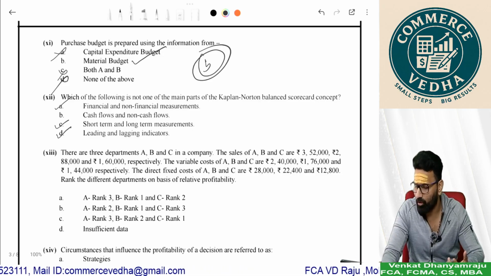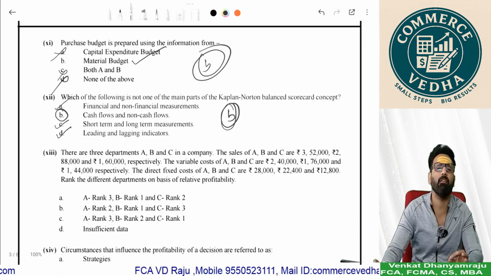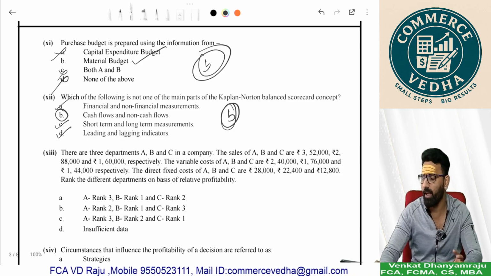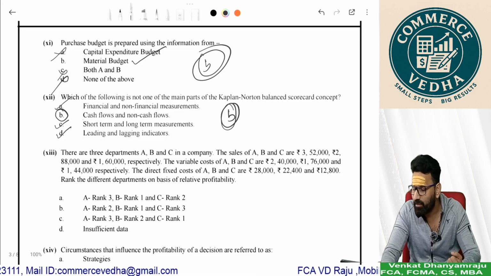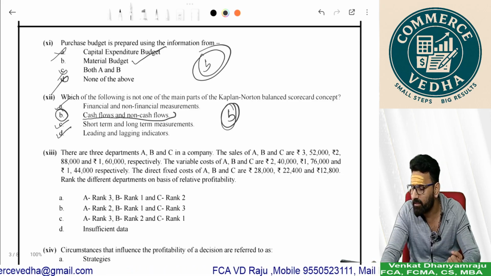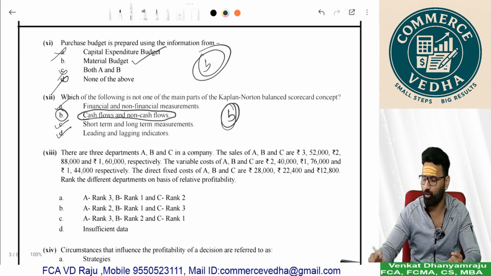Kaplan-Norton balanced scorecard is B, which is cash flows and non-cash flows. A very simple question. It is more of financial, short-term, long-term and leading, lagging indicators. So cash flows come only when operating things. So this is not a part of your Kaplan-Norton balanced scorecard concept.